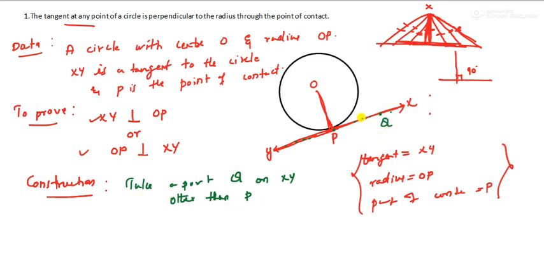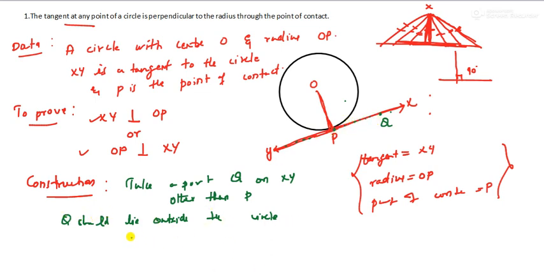Let Q be any point on this line. Now join this, and make sure Q lies outside the circle. Why not inside the circle? Because if it is inside, can XY become a tangent? No, it will become a secant. Therefore it should lie outside the circle. And not on the circle, because we already have P on the circle. Other than that, we have to take points. So this is done.